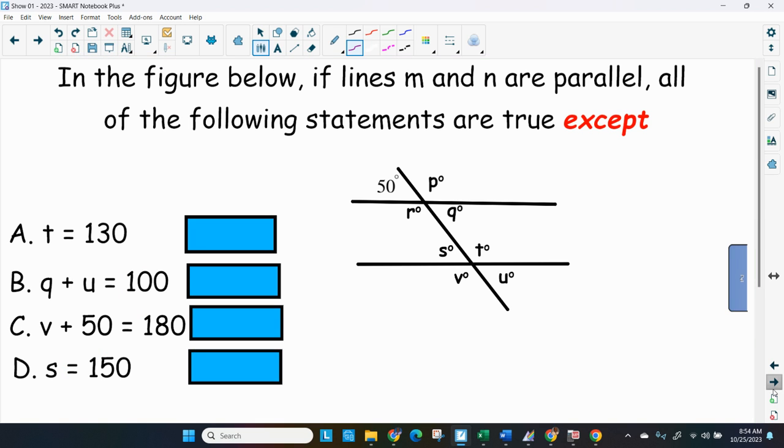In the figure below, if lines M and N are parallel, all of the following statements are true except, so one of them is going to be false. So I've talked about parallel lines in my other videos, so if you haven't had a chance to check it out, parallel lines. So I'm going to use a little method here of identifying each angle to help me determine if these choices are true, because we got a lot of stuff going on over there in the choices.